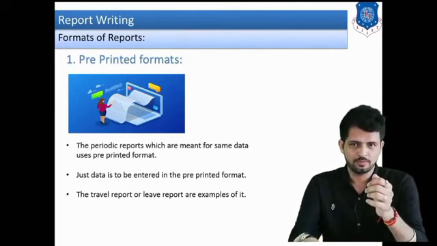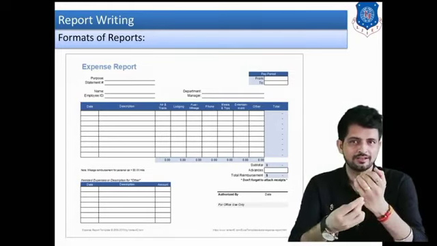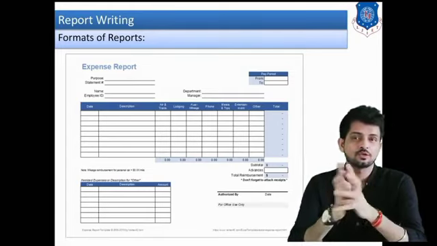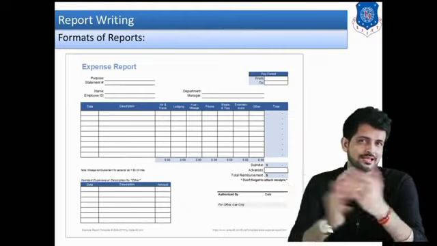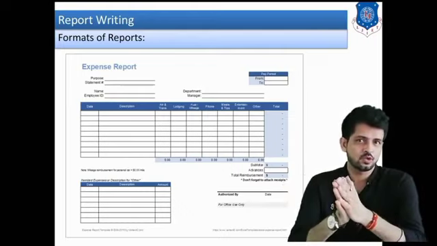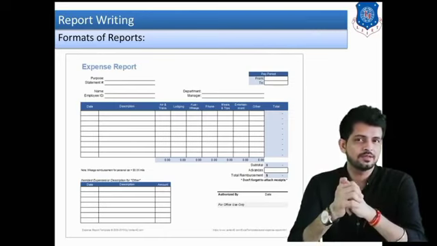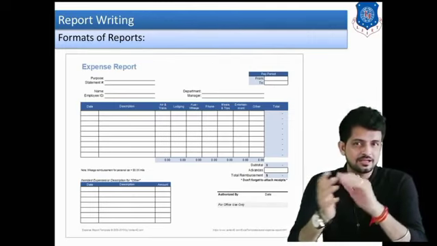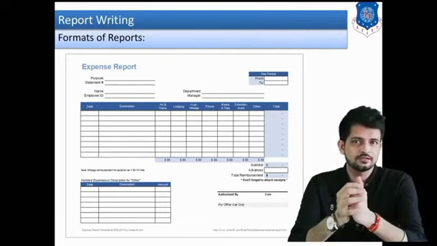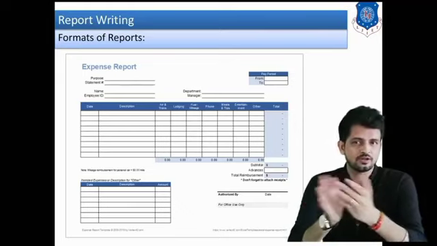I have given one format. Let us see it on the screen. An expense report is given. Now what is the meaning of expense report? For example, if you are going to some other company in another city, then the total expenses spent by you can be claimed. For claiming those expenses, we have to fill up the expense report, also known as the travel report. First of all, you have to write the employee name, then employee ID, then mention the dates of your visit.